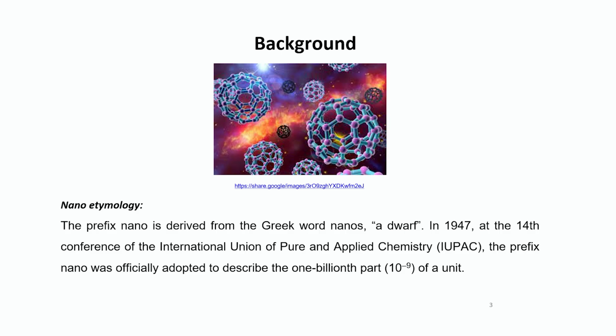So let's start with the word nano. Nano is a unit prefix meaning 1 billionth. And what does the word nano mean? It is derived from the Greek word nanos, which means dwarf or something very small. IUPAC in 1947 officially adopted this prefix nano to describe 1 billionth part of a unit.